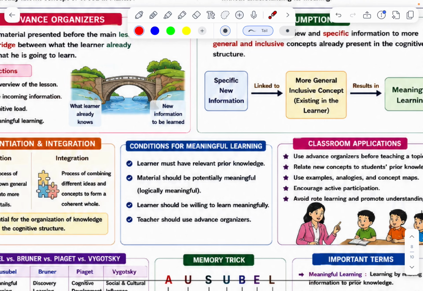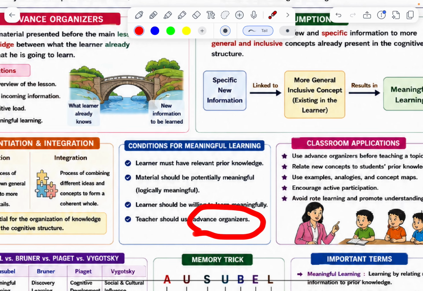Okay. Next, conditions for meaningful learning. Learner must have relevant prior knowledge. Material should be potentially meaningful, logically meaningful. Learner should be willing to learn meaningfully. Teacher should use advance organizers.